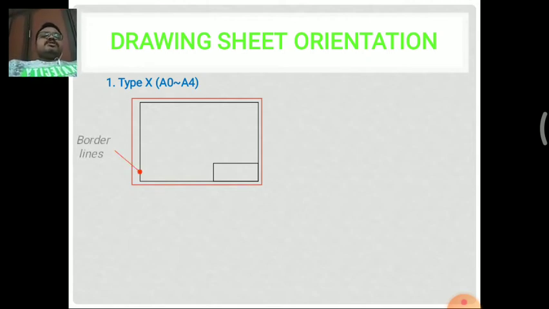First one is the border lines. Some sheets are plain, that is, nothing is drawn, so the borders are not drawn on these sheets, and we have to draw the border lines ourselves. But some drawing sheets have printed border lines, defined on the left side and right side, and a tabular form can also be printed on the same drawing sheet.